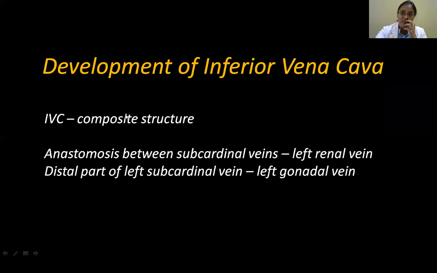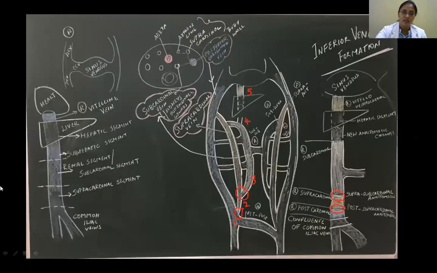Then coming to inferior vena cava. This is a little bit complicated. I said it is a composite structure, in the sense that there are so many different veins forming different segments of the inferior vena cava. Normally this is the heart, and you've got the liver here and the inferior vena cava. When you look at the visceral surface of the liver, you can make out the groove of inferior vena cava, and the vessel.